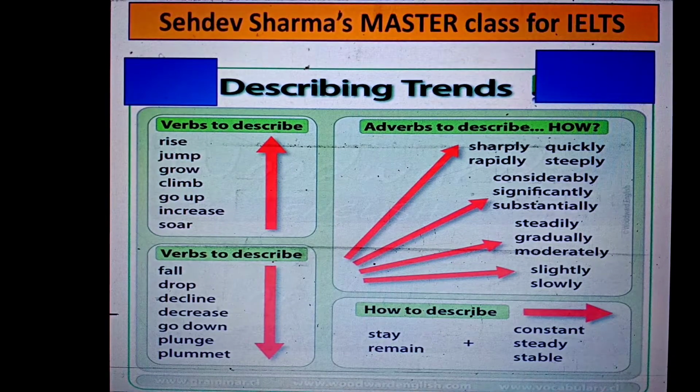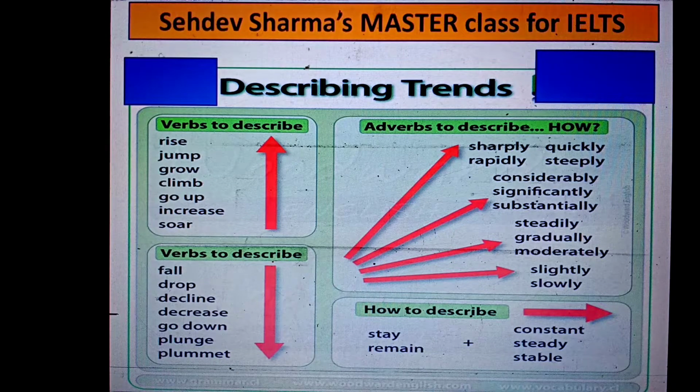We are committed to serve you the best, and today we are going to discuss IELTS writing. I will be discussing the topmost words which can be used in our Task 1, especially related to line chart, bar chart, table chart, and pie chart. These four charts should have these words, so that we get 7 plus bands, or 8, or even 9 bands in IELTS writing. Okay, so let's not waste the time and start.